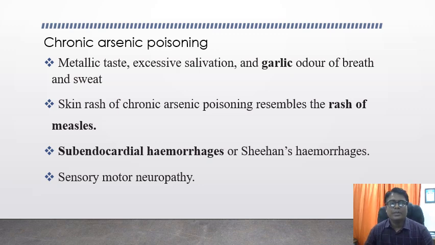It is associated with subendocardial hemorrhages, which are also known as Sheehan's hemorrhages. Chronic arsenic poisoning is associated with a mixed type of neuropathy, that is, sensory motor neuropathy.